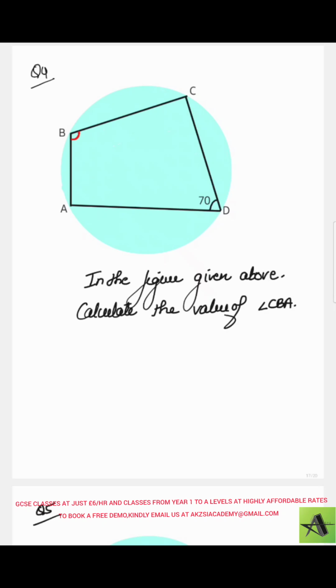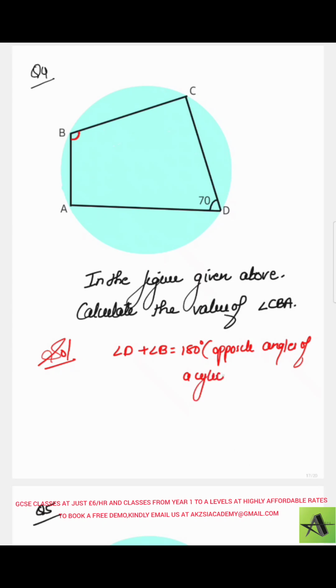Clearly it is, because all the vertices are lying on the circumference of the circle. The next step is applying the circle theorem, which says that opposite angles of a cyclic quadrilateral always add up to 180 degrees.